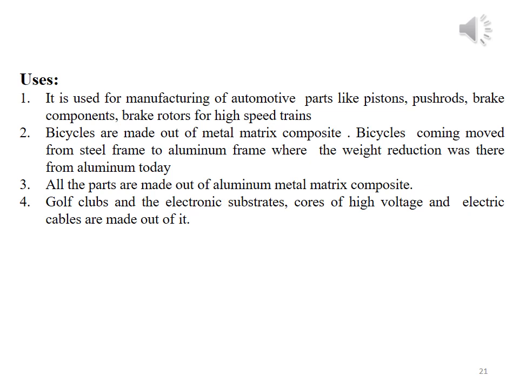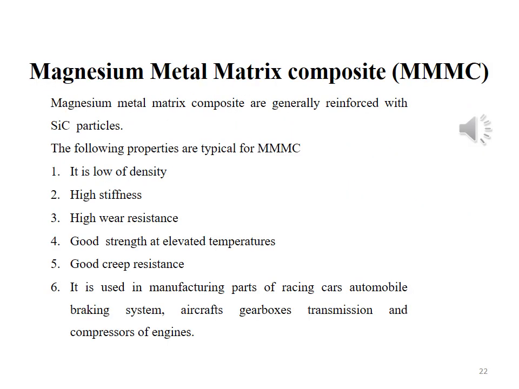All the parts of the bicycle nowadays are made out of aluminium metal matrix composite. This material is also used in preparation of golf clubs and the electronic substrates. Cores of high voltage and electric cables are also made by using this material.